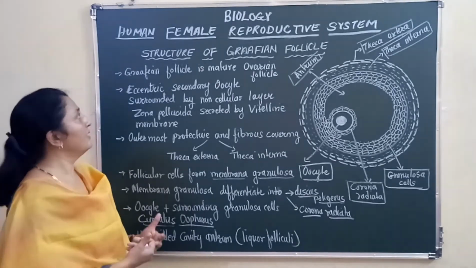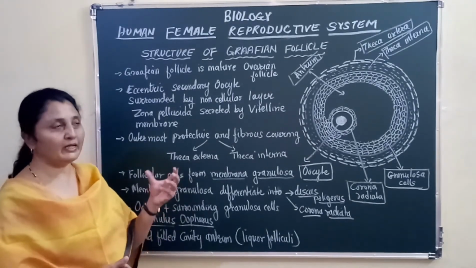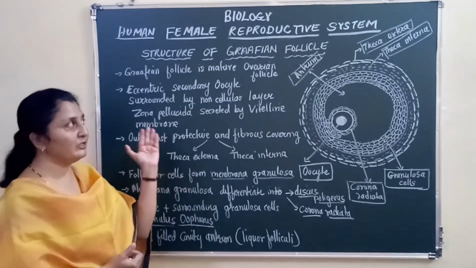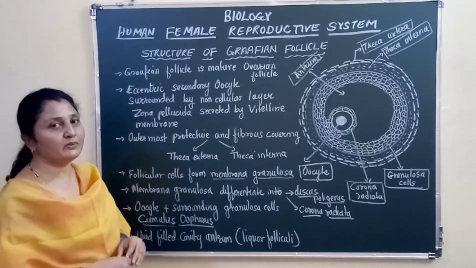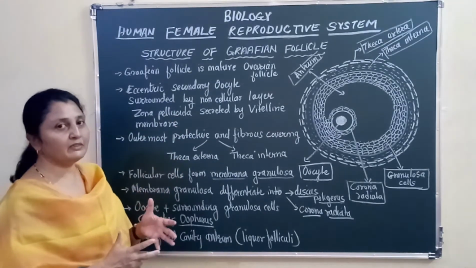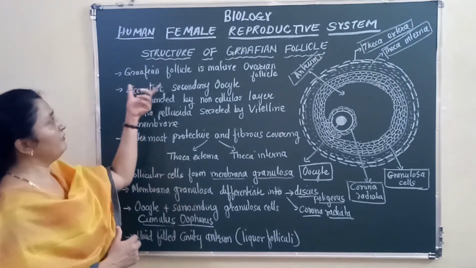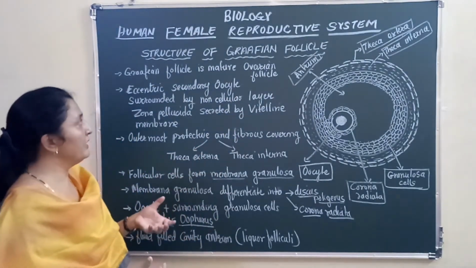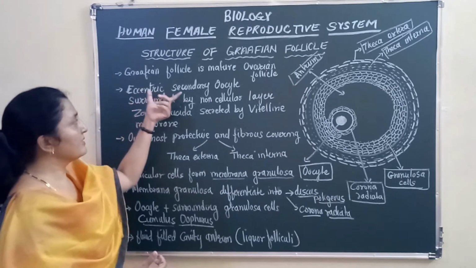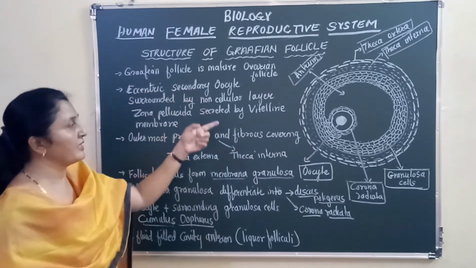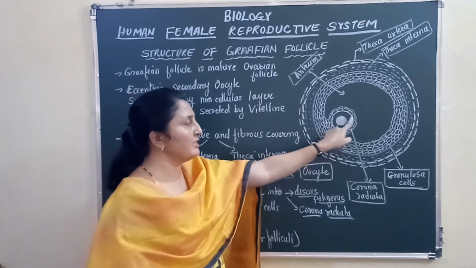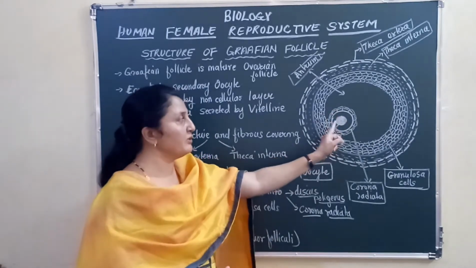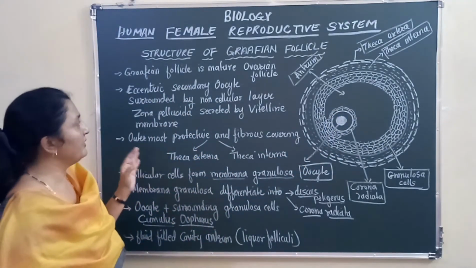Let us talk about the structure of the Graafian follicle. You know that the Graafian follicle is the mature form of the primordial follicle. Now let us see how the Graafian follicle looks. The Graafian follicle is a mature ovarian follicle, right? It has an eccentric secondary oocyte. Now you can see this is an oocyte and it is not occupying the center position. It has moved away from the center, and this position is called the eccentric position, correct?